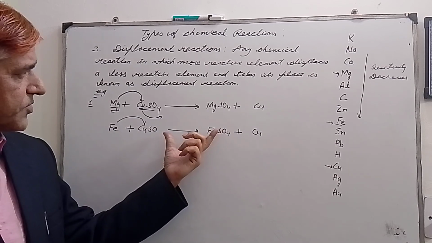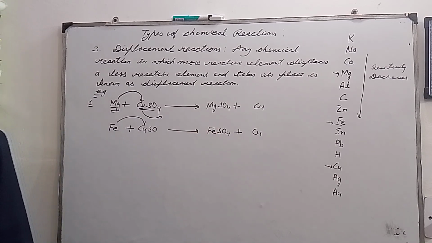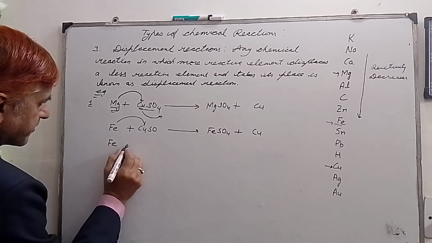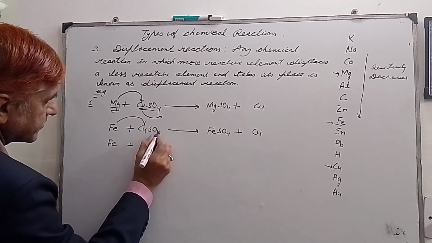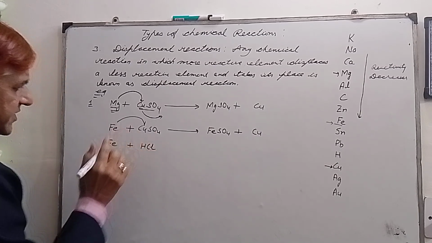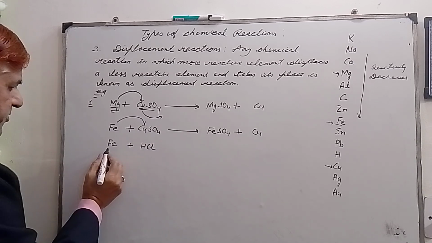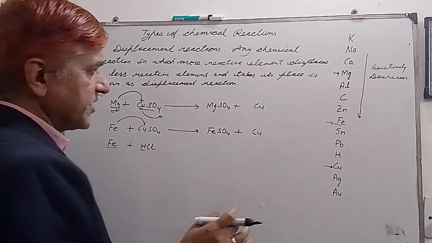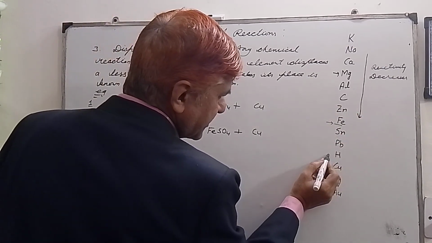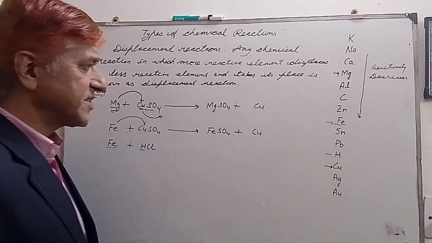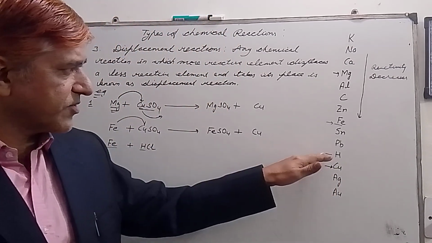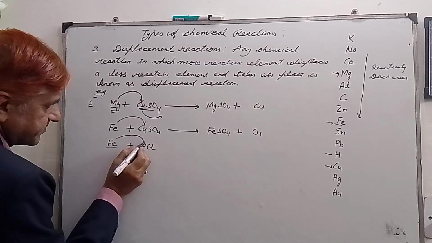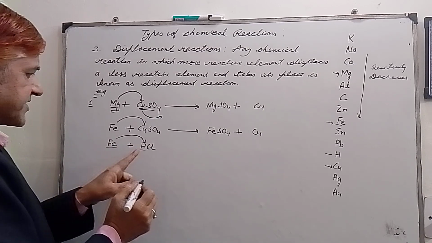So I think that this is clear to you. Let's take another example. Iron plus HCl, hydrochloric acid. Again, see the position of hydrogen and iron in the reactivity series. Iron is over here and hydrogen is here. Iron is above hydrogen, so iron is more reactive. Being more reactive, it will displace hydrogen from here and take its position.